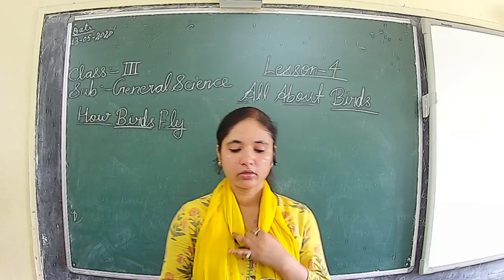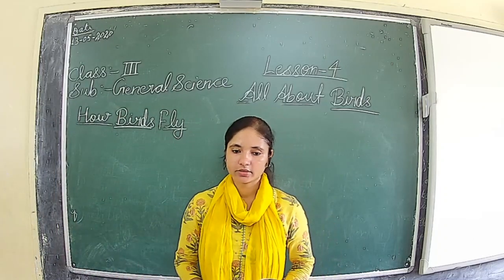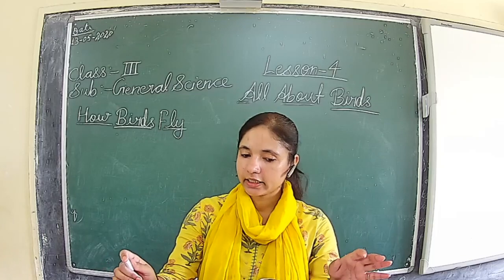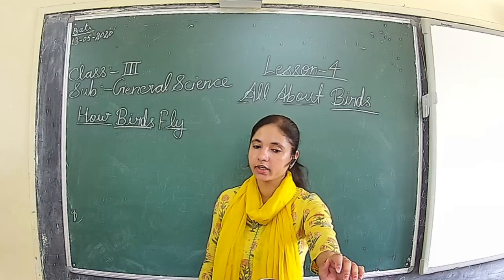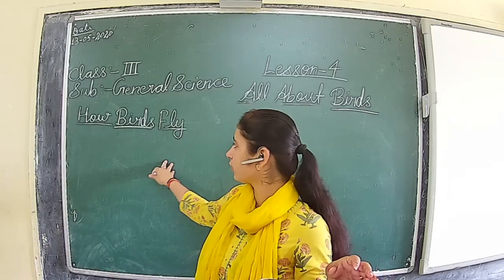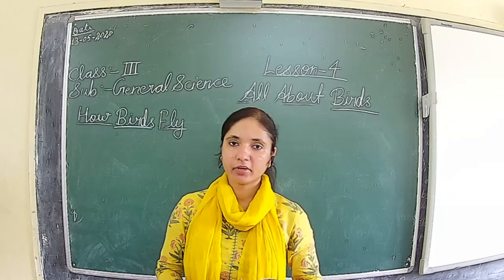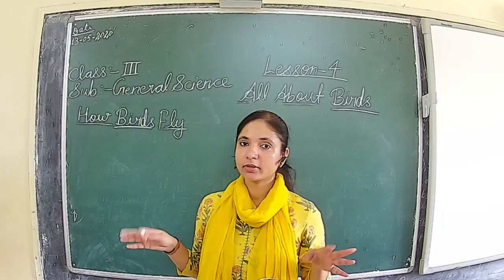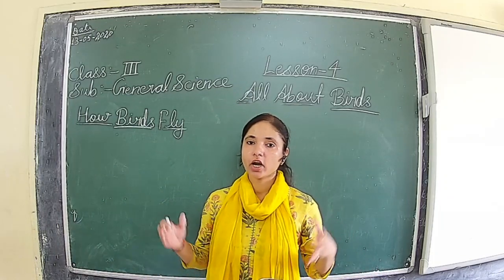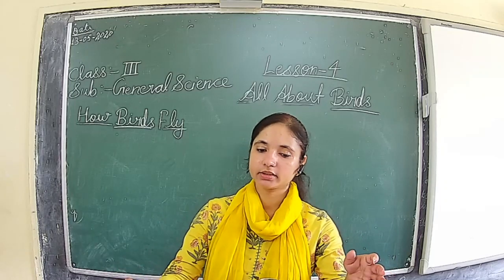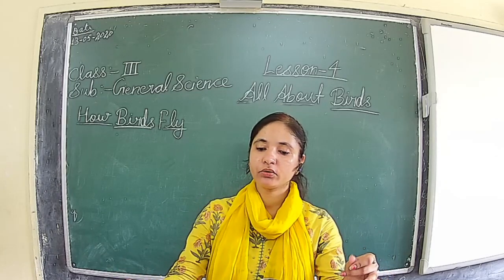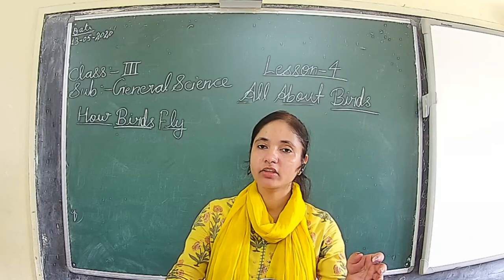A bird's home is called a nest, that we know. So here let's discuss the first thing, the wing. What helps the bird to fly? A wing helps a bird to fly. Wings help the bird to fly. Wings are joined to the body with strong muscles. These muscles help the bird to fly over long distances without getting tired.